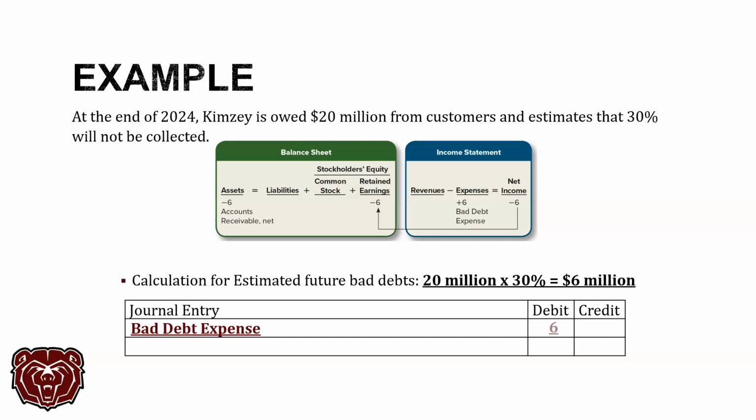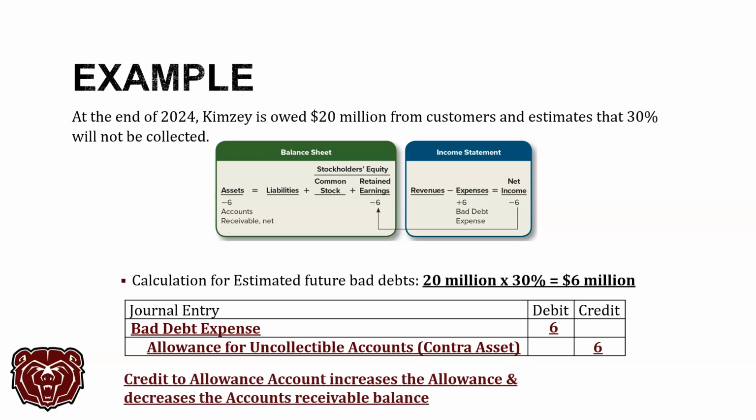So bad debt expense, debit it, it's an expense. We're going to increase that expense by $6 million, okay? We are not going to hit the AR account yet. What we are going to hit is what we call the allowance for uncollectible accounts, that contra asset account. We're going to hit it for the same amount, okay? Remember, the credit to the allowance account increases the allowance, and it decreases the accounts receivable account on our balance sheet. This is what gives us that net value on our balance sheet.